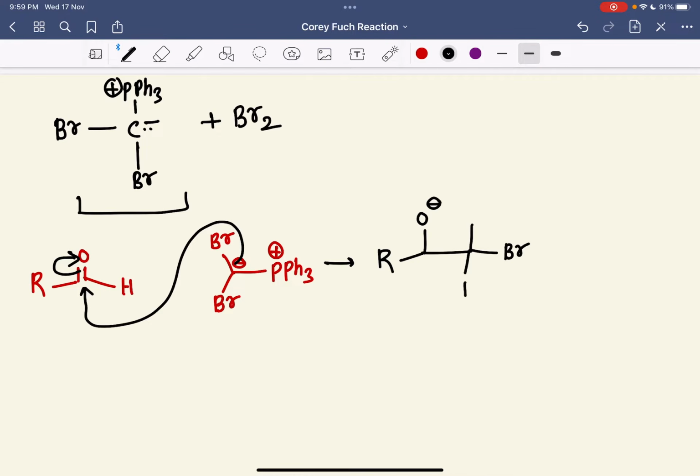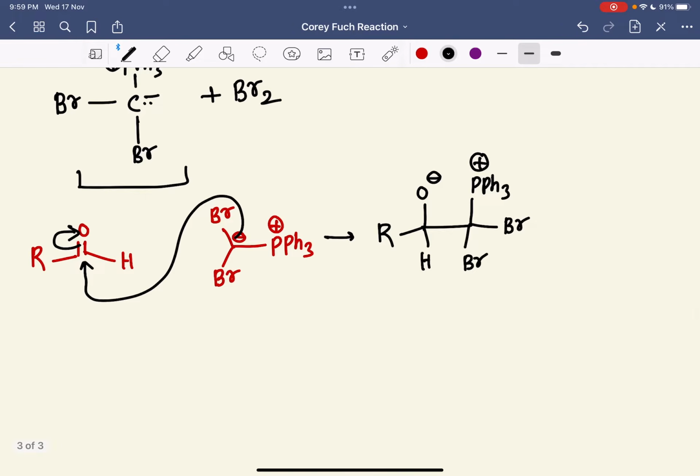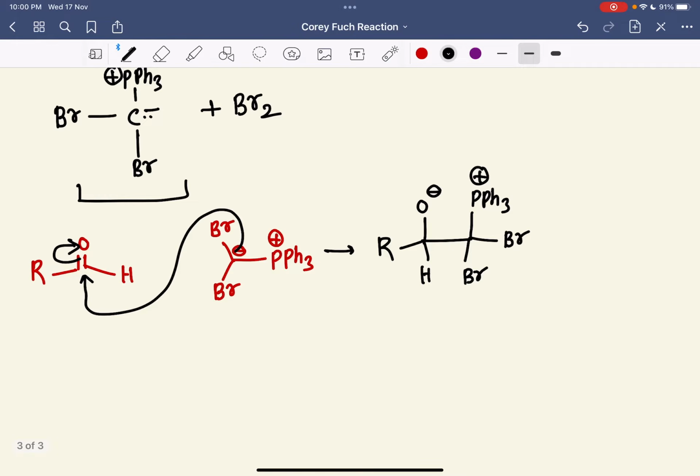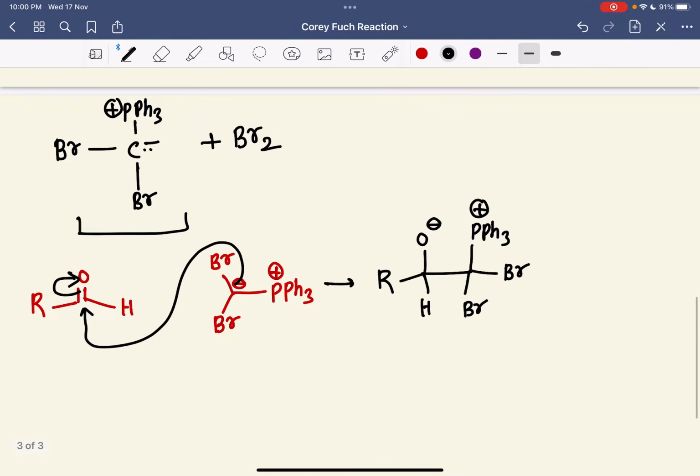Here is a Br, here is a Br, and here is a PPh3 plus. Okay. And here you have hydrogen here, right? Yeah, it's correct.